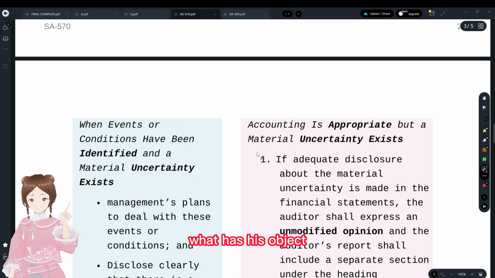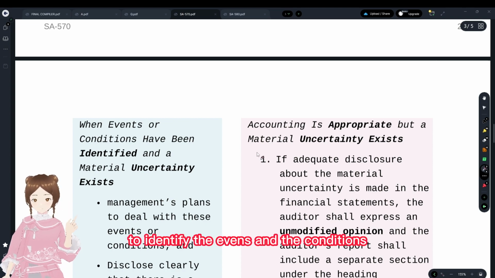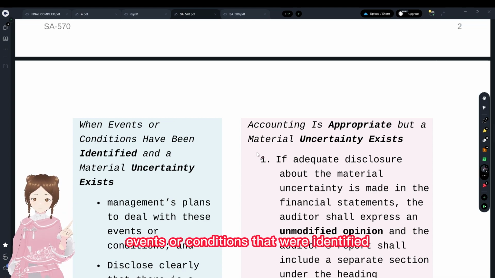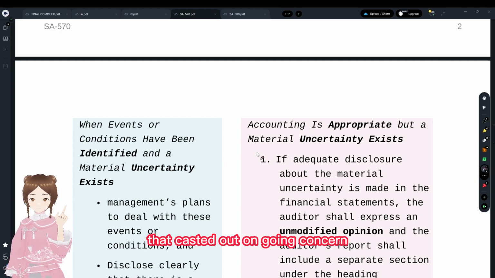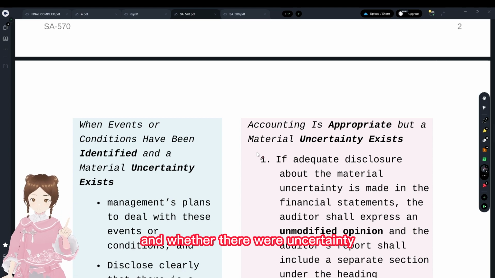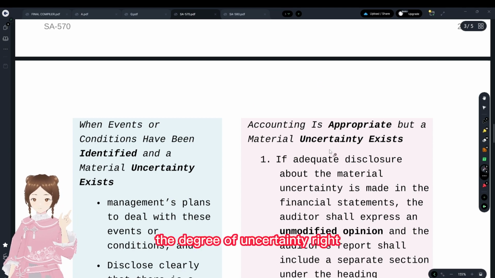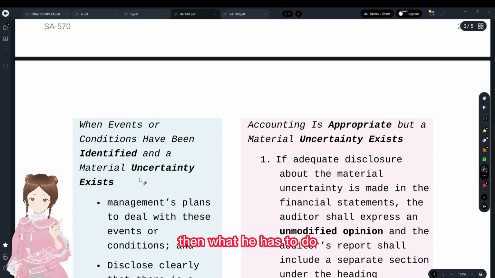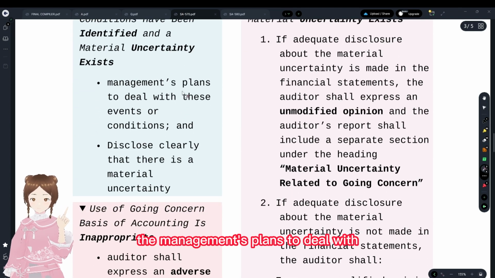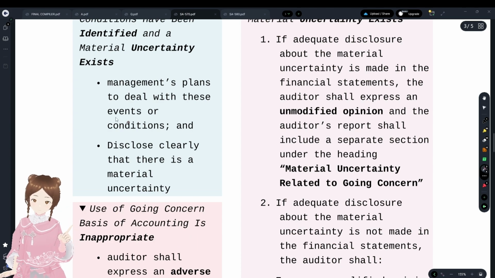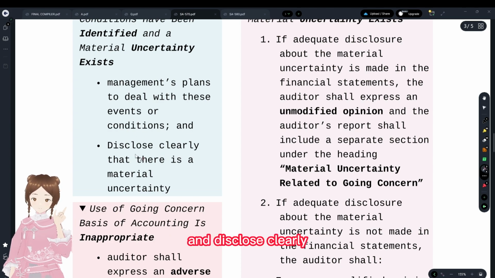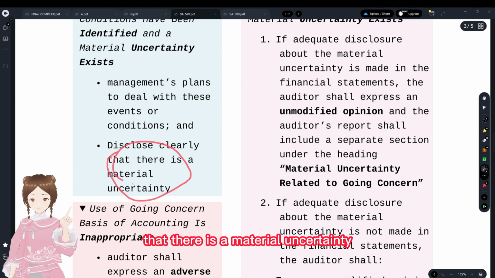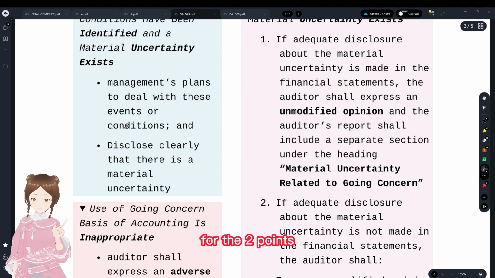His objective is to identify the events or conditions that cast a doubt on going concern, and the degree of the uncertainty. When that degree is material, he has to consider the management's plans to deal with these events and conditions and disclose clearly that there is a material uncertainty.